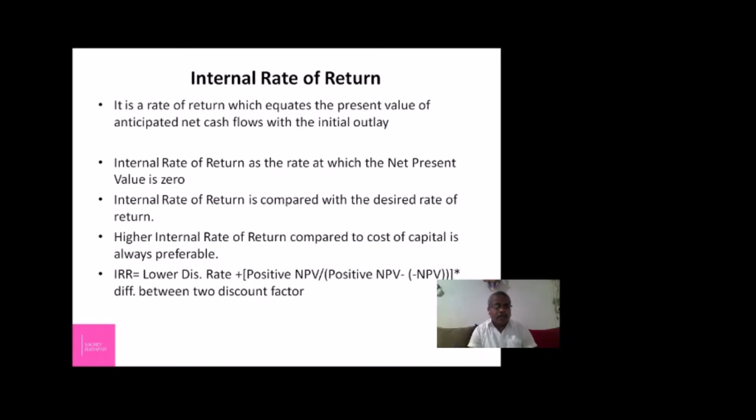Internal rate of return is compared with the desired rate of return. A higher internal rate of return compared to cost of capital is always preferable. IRR is equal to lower discount rate plus positive NPV upon positive NPV minus negative NPV, into difference between the two discount rates. Thus, you can calculate the internal rate of return.